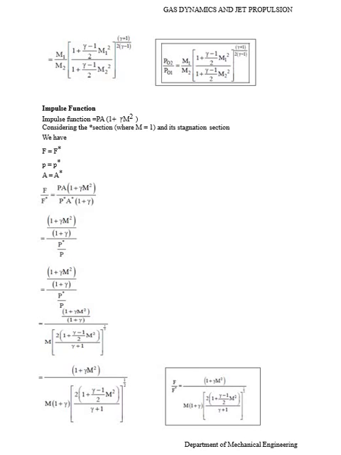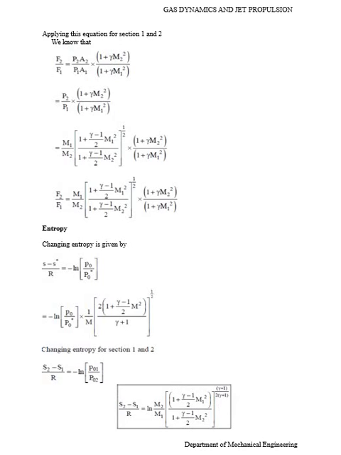Then the next topic, the impulse function. Impulse function F equal to PA (1 plus gamma M square). Considering the section where M equal to 1 and its stagnation section, we have F equal to F star, P equal to P star, A equal to A star. Then finally find F divided by F star. Then the next one, entropy. The change in entropy is given by S minus S star divided by R equal to minus ln of P naught divided by P naught star.